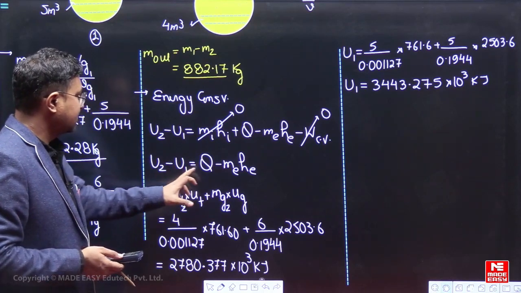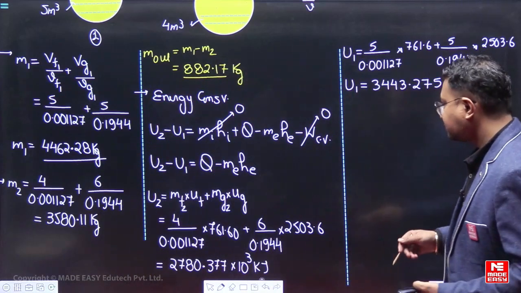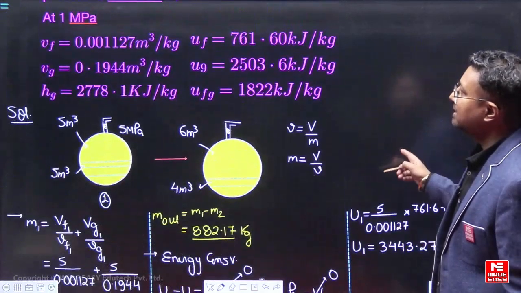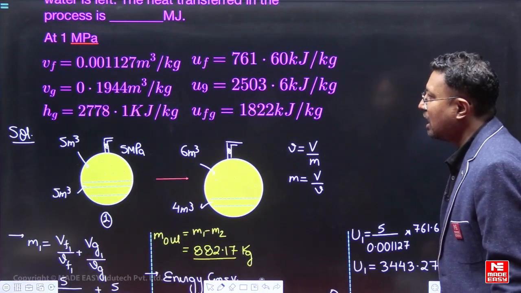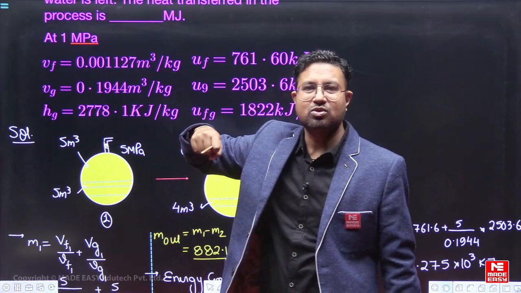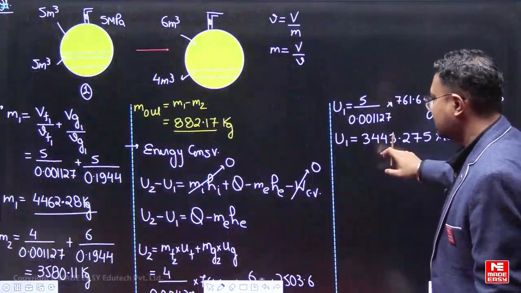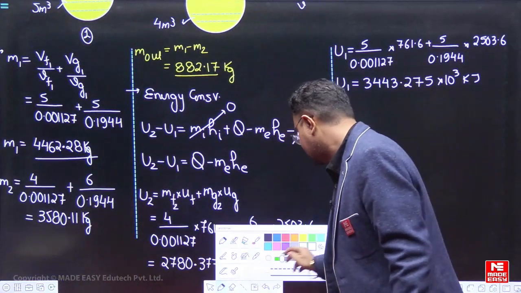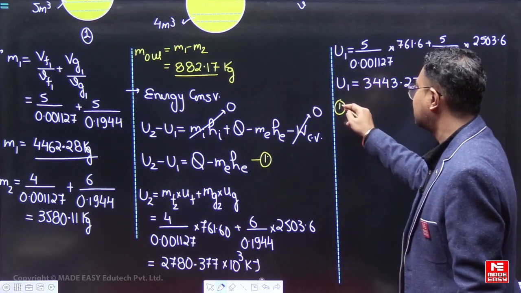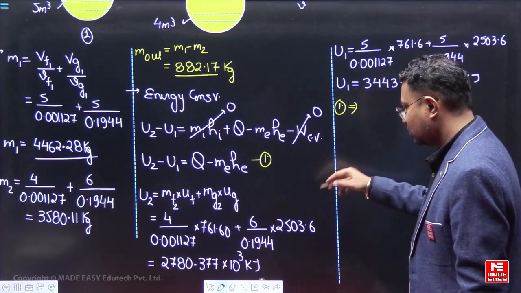Now U2, U1 पता है, Q पता करना है, m_e mass exit निकाल लिया हमने, how much mass has gone out. h_e, तो h_e enthalpy क्या है, exit mass की enthalpy. तो the exit mass enthalpy is for the mass that has gone out. h_g दिया हुआ है, देखो इस question में ये दिया हुआ है। तो the mass which is going out is the steam जा रही है, तो h_g इसलिए known है. So now we can keep the values here. Therefore suppose this is equation 1. मान लेते हैं equation 1 है, तो equation 1 implies this U2 minus U1. So U2 कितना है?